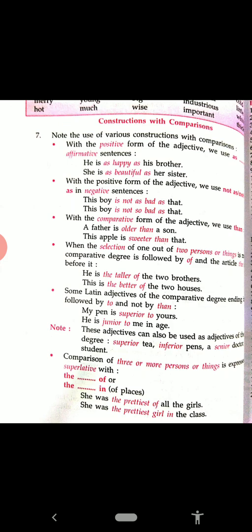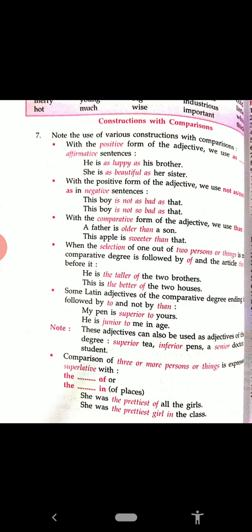He is as happy as his brother. Then second, she is as beautiful as her sister. So with the positive form of the degree, we use as in affirmative sentences. As happy as, as beautiful as.